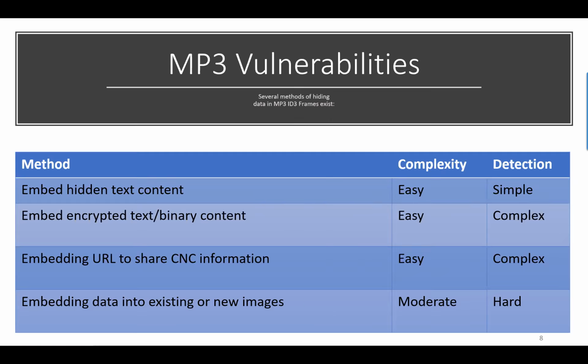Because now I've got to detect that, hey, that was encrypted text and not just straight ASCII, but maybe it was encoded like ASCII. So I'm not sure if it was really something that was encrypted or not. So it could be more complex to detect. I could embed URLs to share, let's say, command and control information, because several of the fields within MP3 ID3 headers are designed to hold URLs. In other words, websites. So I could use that to basically hide information in there, a seemingly benign URL that could actually be a command and control site and being able to communicate information there.